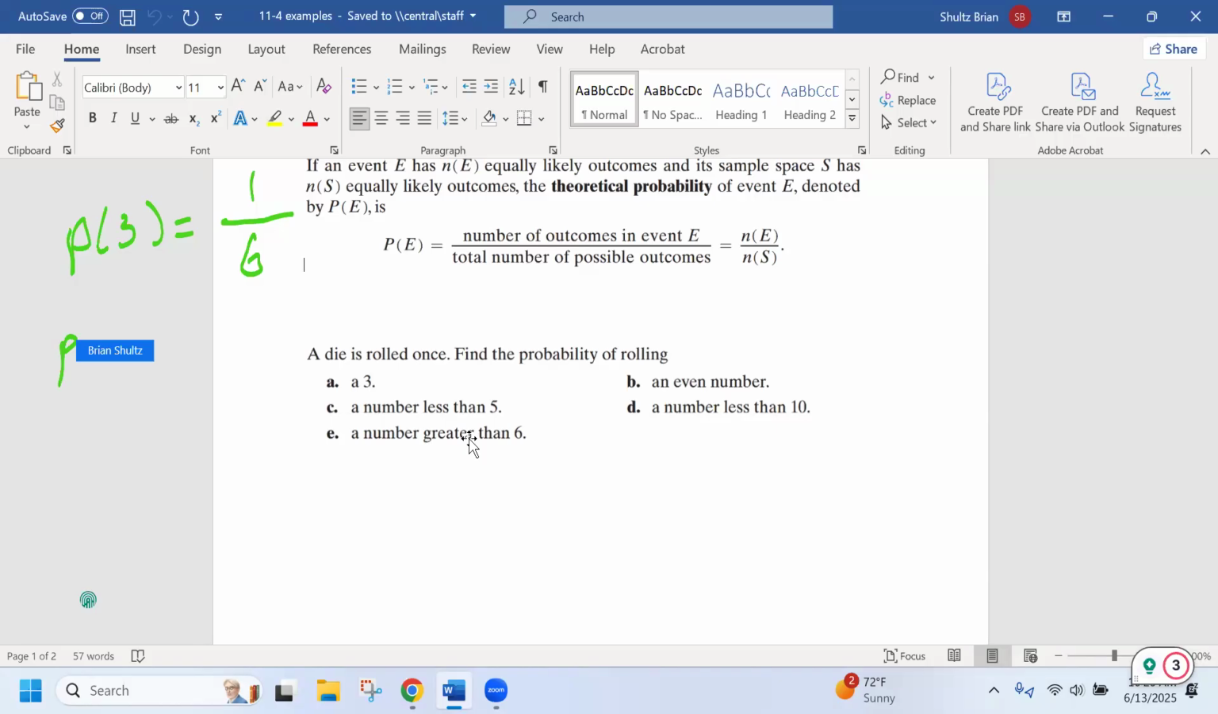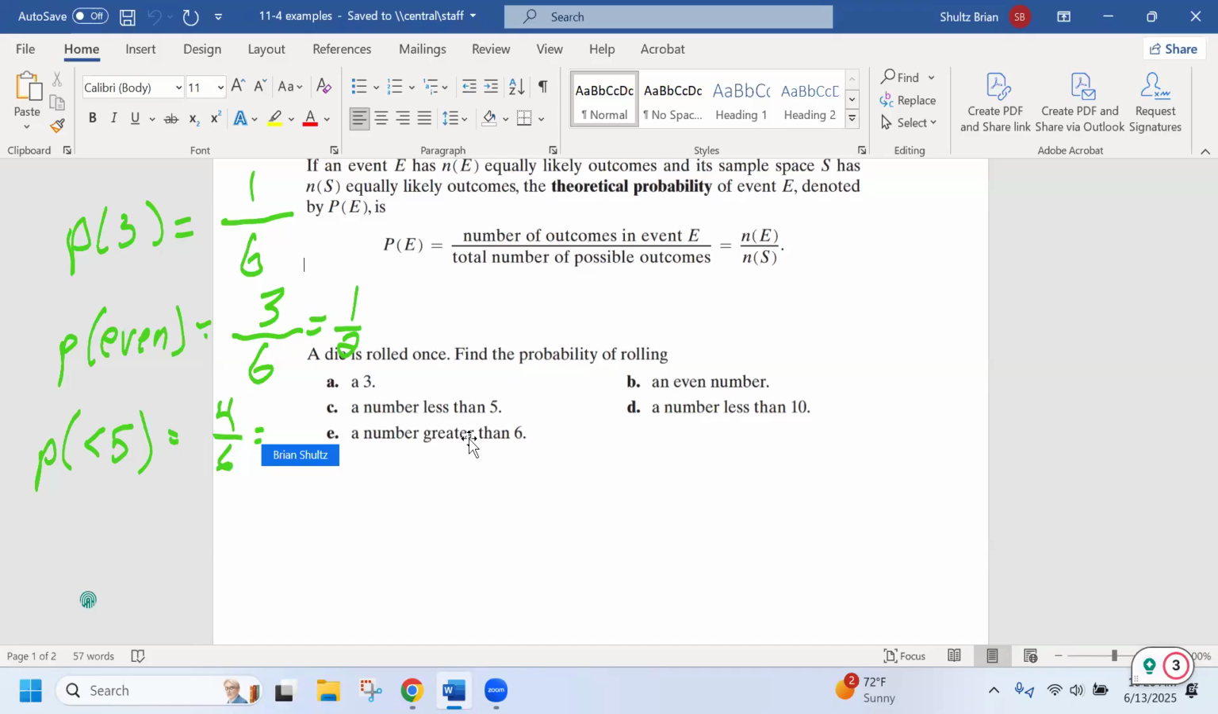The next one, part B, the probability of an even number. Well, my whole is still 6 because there's 6 things that can happen. But when I'm talking about the probability of rolling an even number, I've got 2, 4, and 6. I've got 3 even numbers out of 6. So the probability of that is 1/2. The probability of rolling a number that is less than 5. That's how we abbreviate less than, by the way. That's the symbol for less than, so I don't have to write less than 5 out. The numbers that are less than 5 are 1, 2, 3, and 4. There are 4 of them out of 6.